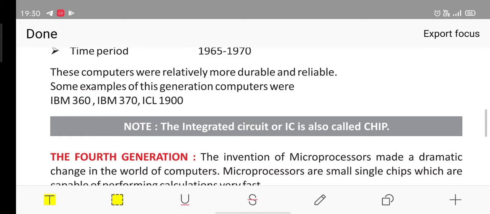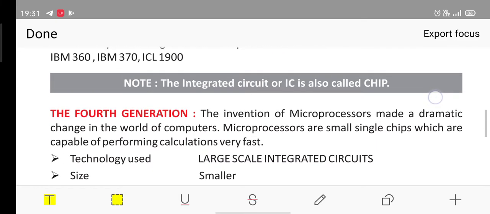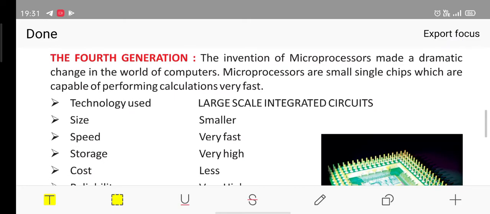The integrated circuit or IC is also called a chip. Now moving to the fourth generation computer. The invention of microprocessors made a dramatic change in the world of computers. Microprocessors are small single chips which are capable of performing calculations very fast.